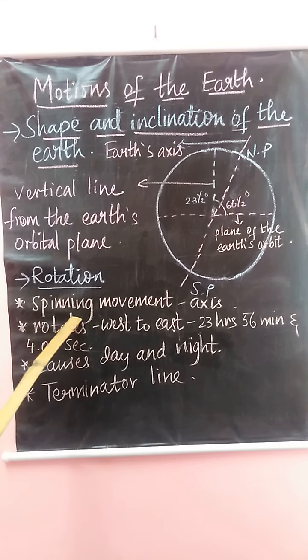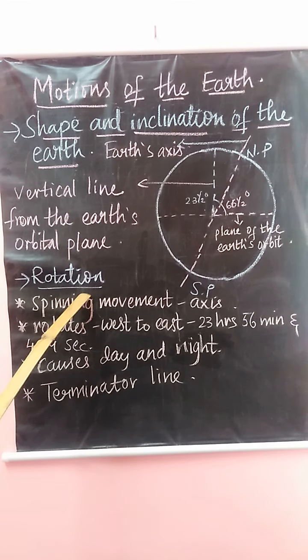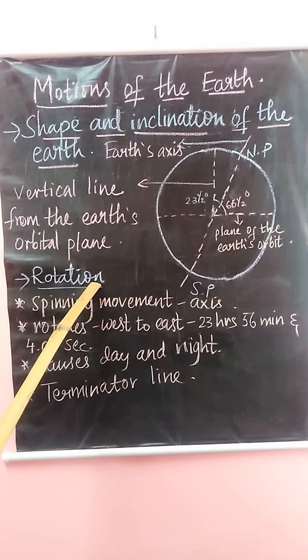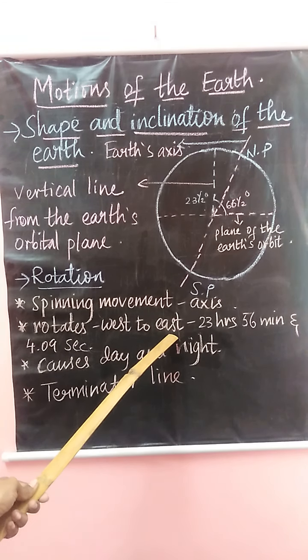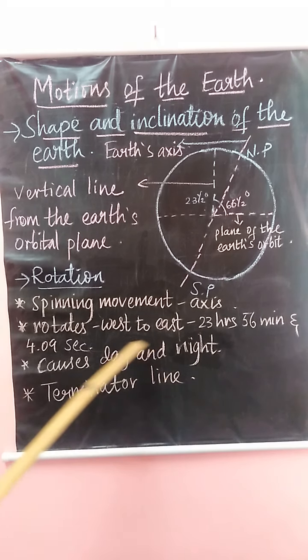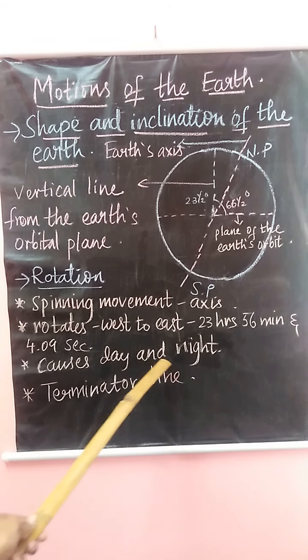Now let's see what is rotation. The spinning movement of the earth on its axis is known as rotation. It rotates from west to east, that is anti-clockwise, and takes 23 hours, 56 minutes and 4.09 seconds to complete one rotation. The time taken by the earth to complete one rotation is called a day. So, the rotation of the earth causes day and night.